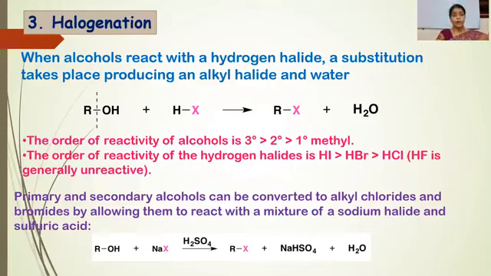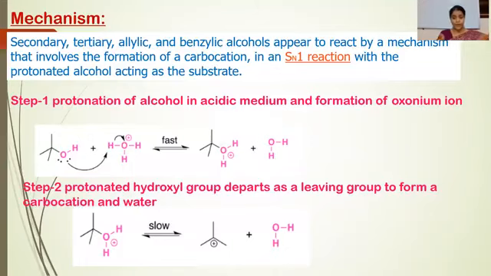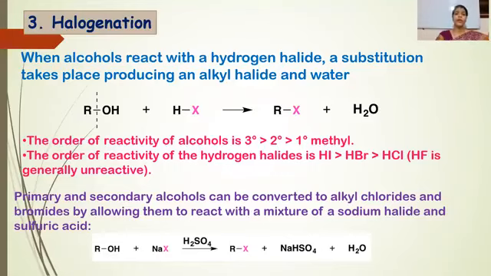If we discuss the order of reactivity of alcohols, tertiary alcohols are more reactive for halogenation, then secondary, then primary, and in the last, methyl alcohols. And the order of reactivity for the hydrogen halide: hydrogen iodide is most reactive, then HBr, then HCl. Hydrogen fluoride is generally unreactive. Primary and secondary alcohols can be converted into alkyl chlorides and bromides by allowing them to react with a mixture of sodium halide and sulfuric acid.